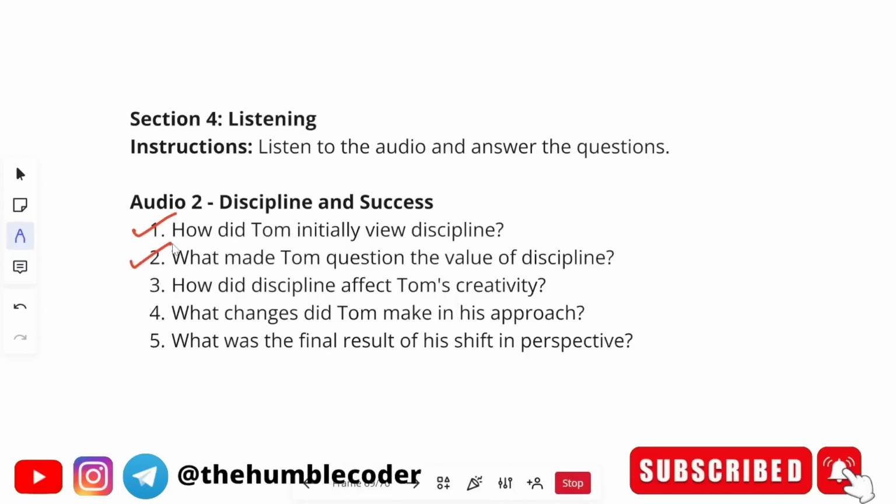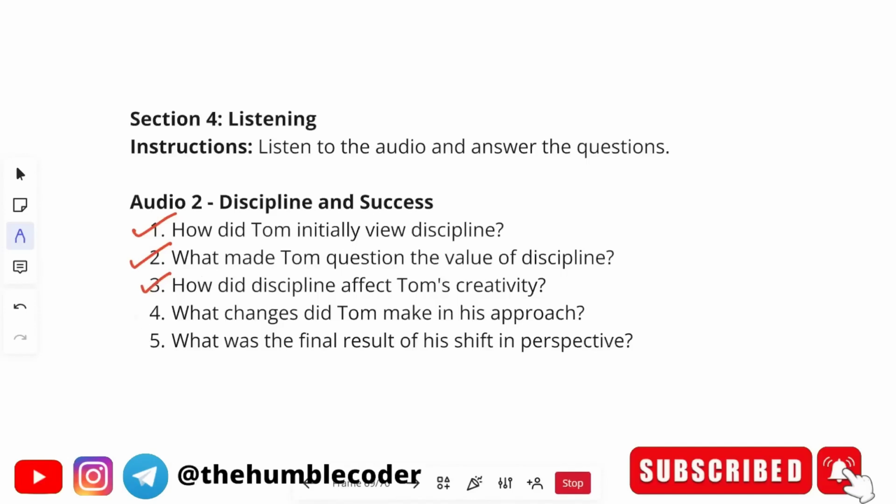What made Tom question the value of discipline? The answer will be, Tom questioned discipline when he realized it was making him feel trapped rather than productive. Okay. Let's see the third question that we have. How did discipline affect Tom's creativity? The correct answer will be, discipline affected Tom's creativity by limiting his ability to explore new ideas.